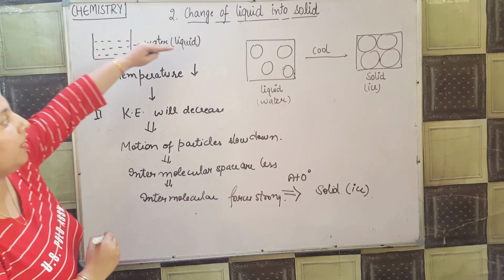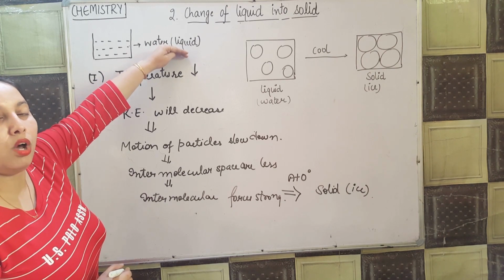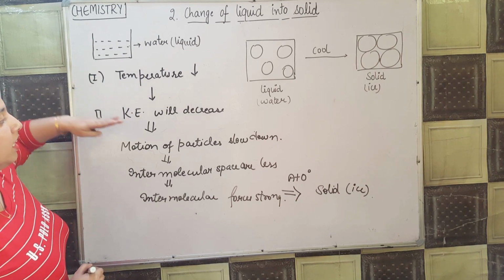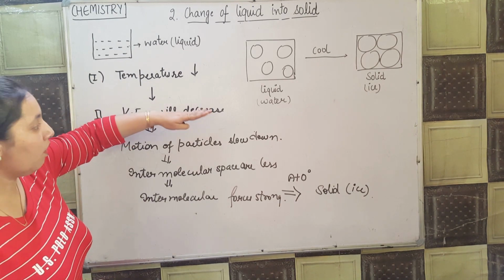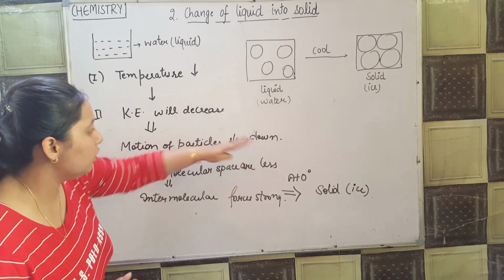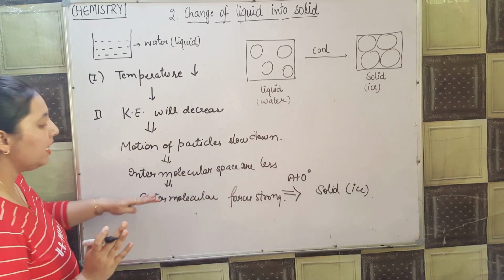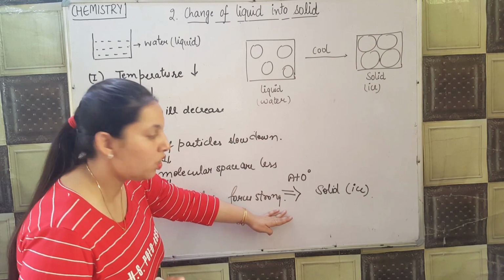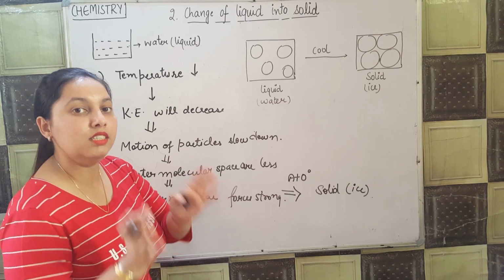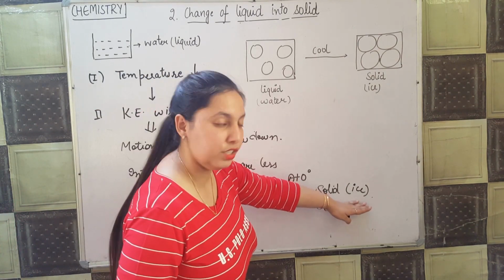Now see the whole process, how it happens. I have taken some water in a liquid state. In water, the intermolecular spaces are large and intermolecular forces are less. When I decrease the temperature, the kinetic energy also decreases. When kinetic energy decreases, motion of the particles slows down, intermolecular spaces become less and the intermolecular forces become strong. When the intermolecular forces become strong, the molecules fix their positions, and at 0 degree Celsius, it converts into ice.